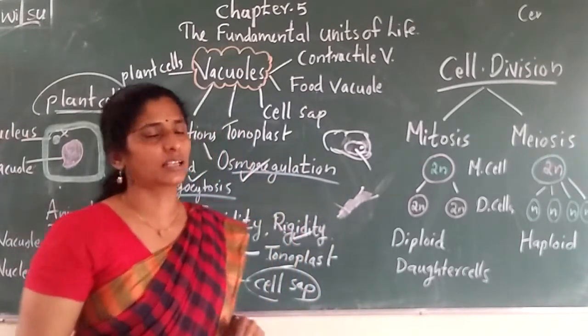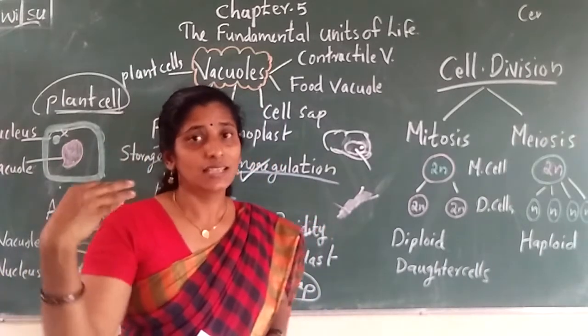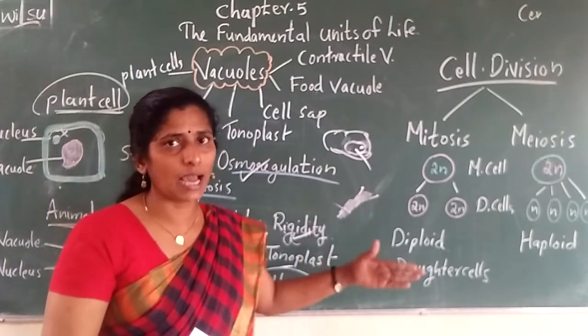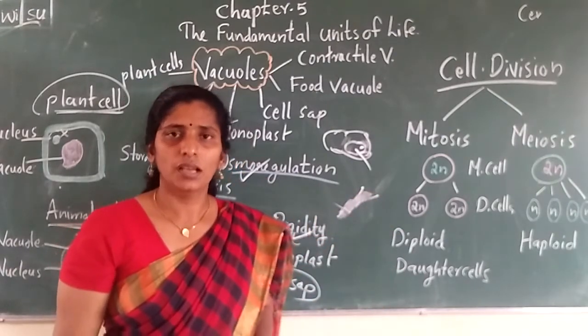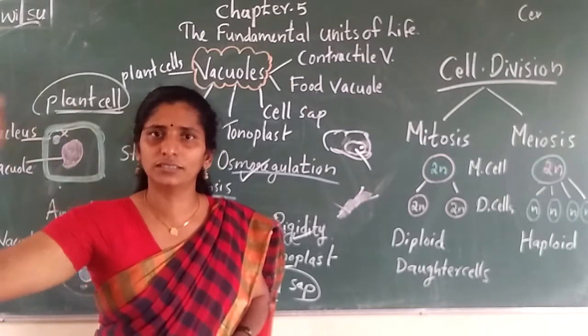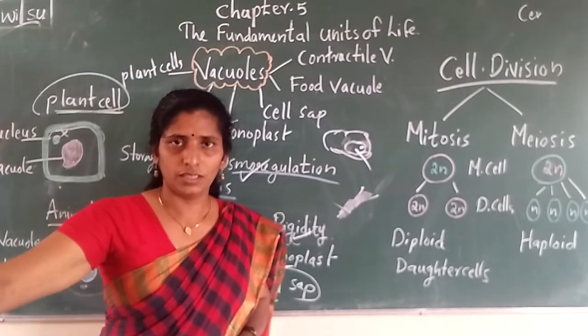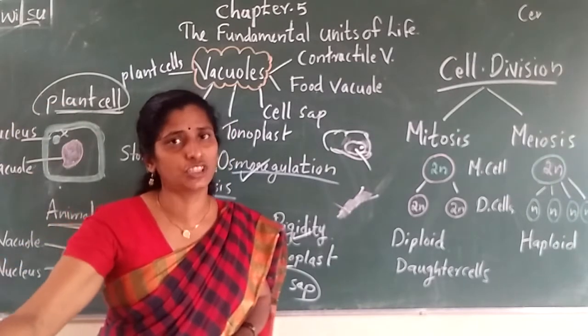And one more important thing: last year you discussed gametes. Is it male gamete and female gamete? Why do we need gametes? The fusion of gametes forms what? Zygote, and the zygote changes into a new offspring or a new individual. Is it?